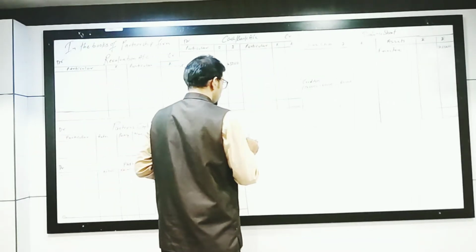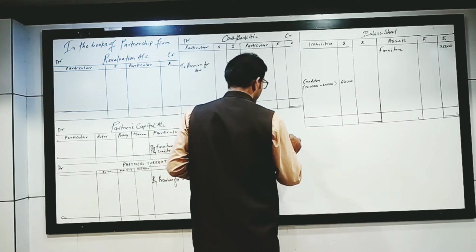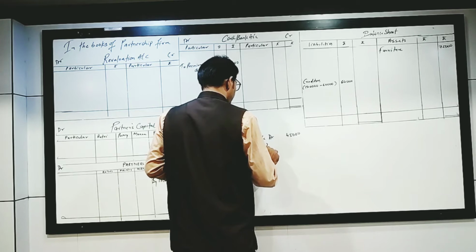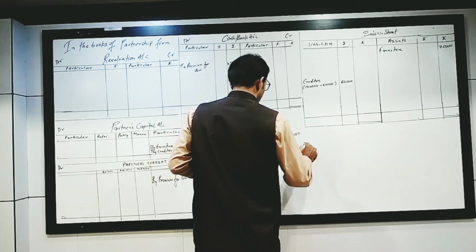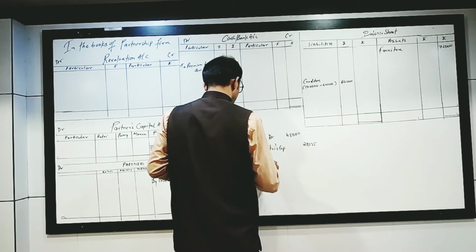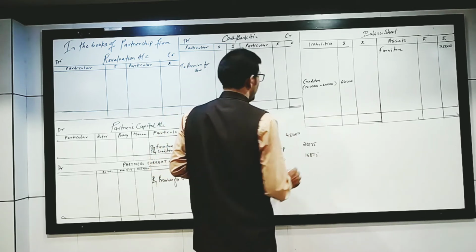Journal entry, we have already learned. Cash account debit 45,000, to Ruthvi's capital 28,125, to Prince's capital 16,875.